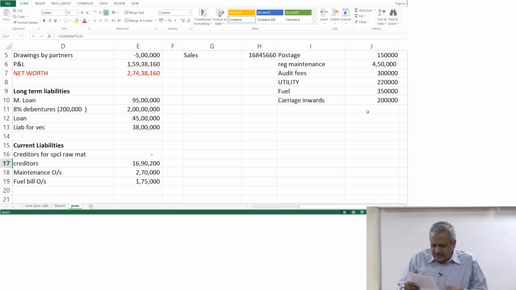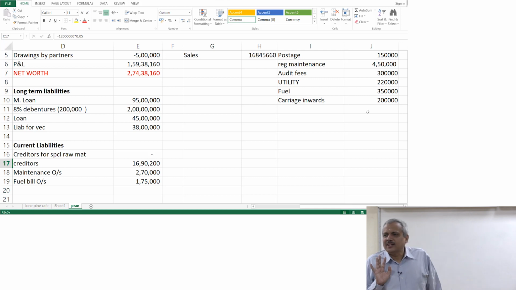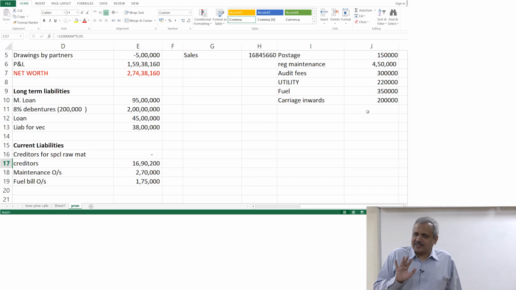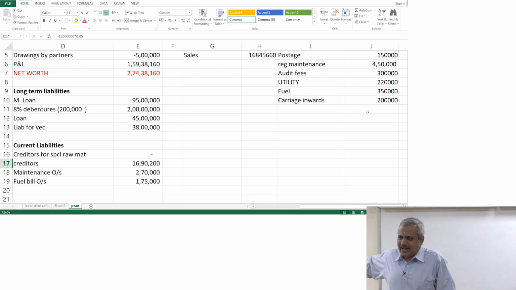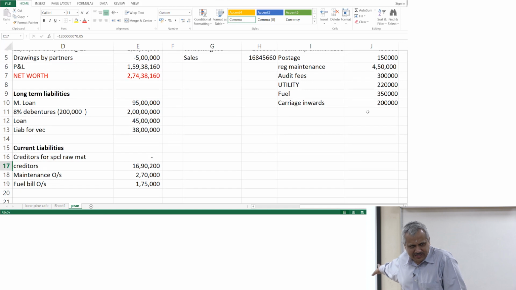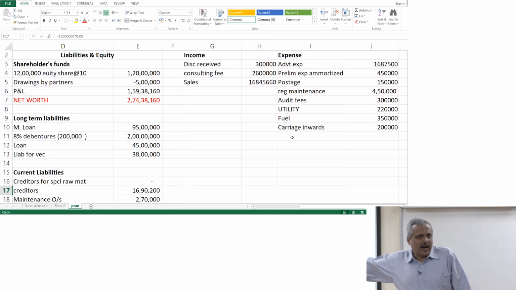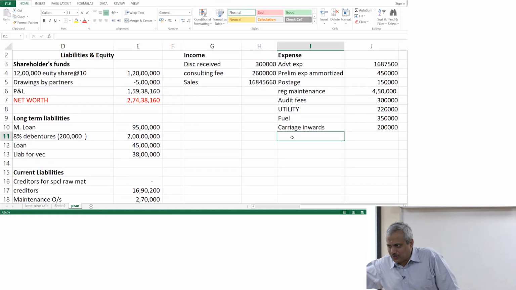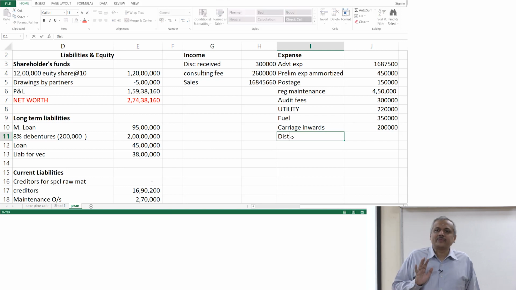Moving on, next is carriage outwards 4 lakhs, 50% payable by the purchaser, completely recovered and fully paid. So what is the component now? There are two parts of the transaction. First part, 4 lakhs you incurred, you have paid. Carriage outwards or selling and distribution expenditure is 4 lakhs, and your cash or bank account also goes down by 4 lakhs, very simple.